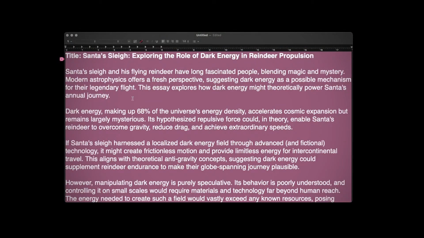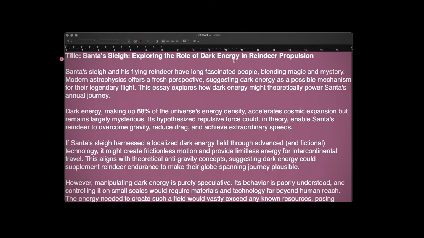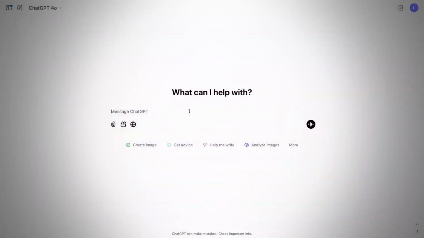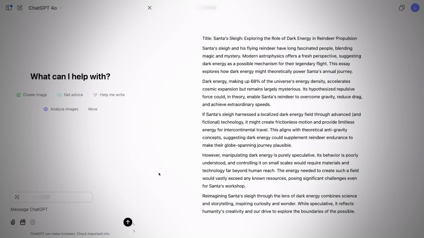A lot of people use ChatGPT to help with their own writing. Learning how to be a good writer is hard, and today we're really excited to showcase some new features in Canvas to make it easier to get feedback on your work. So in my spare time, I'm a bit of a physics enthusiast, and so I have an essay here that I've been working on titled Santa's Sleigh, Exploring the Role of Dark Energy in Reindeer Propulsion. I'm going to copy this from my text editor and paste it into the prompt area in ChatGPT. Because I put in a substantial amount of text, we now have a new button in the upper right that says Open in Canvas.